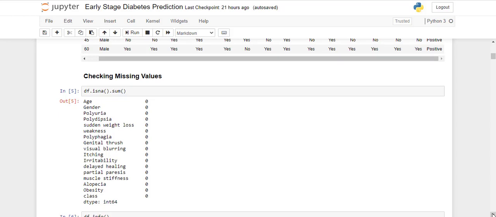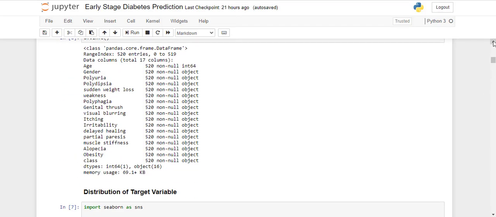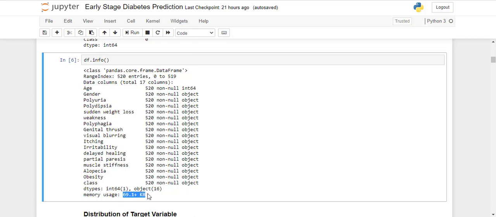Next we'll be checking if there are any missing values. As you can see, there are no missing values. Next we'll be seeing df.info. From df.info we'll get an overall understanding of the data in statistical terms. So we have 520 entries, and this dataset is around 69 KB, so it's quite a small dataset. Healthcare datasets are generally quite small because we don't get access to that much patient data. This is the main problem in the healthcare domain.